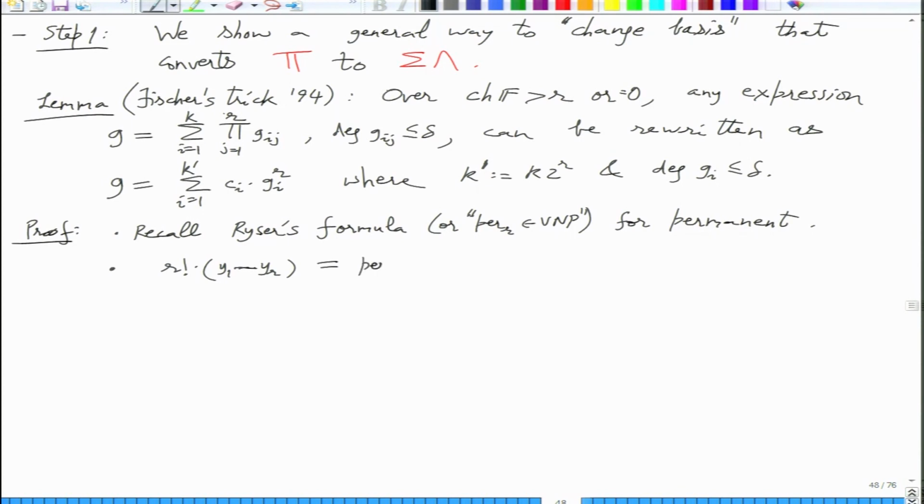What is the matrix? Yeah, the same rows.